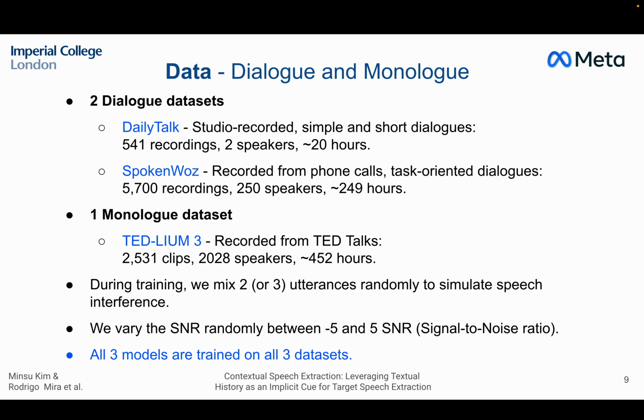And we also experiment with one monologue dataset, which is TEDLIUM 3, recorded from TED Talks, which has a lot of speakers and hours. During training, we mix 2 or 3 utterances randomly to simulate the speech interference that we're looking for. And we vary the SNR randomly between -5 and 5. All of the models that we presented so far are trained on all of these datasets separately.